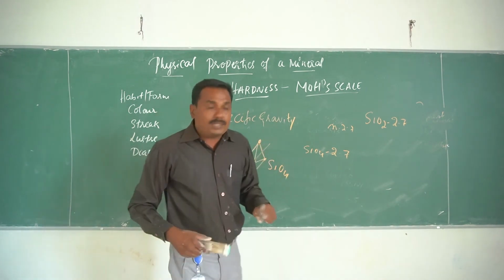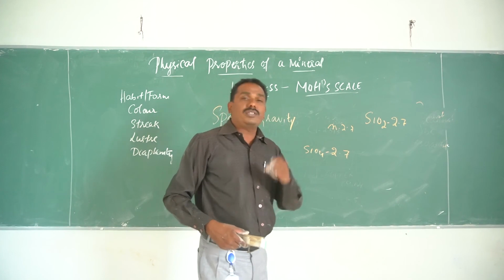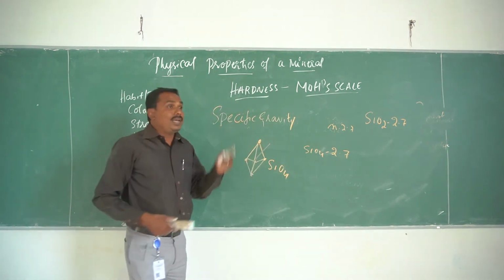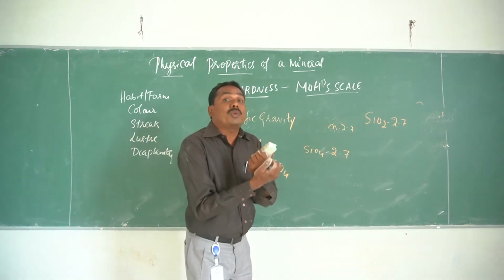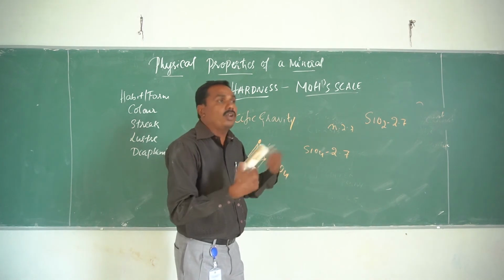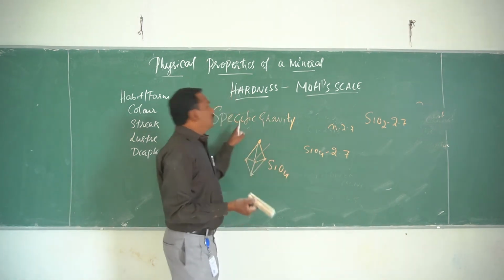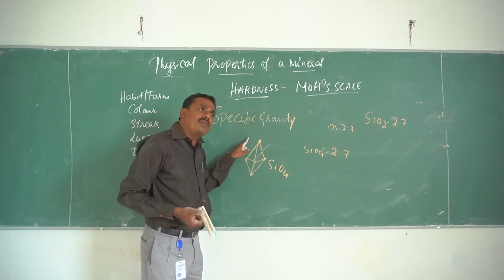So in this class, what I explained is fracture and cleavage. Hardness is nothing but the surface, how it withstands resistance, whether it can be scratched or cannot be scratched, and finally specific gravity. Why is specific gravity important?